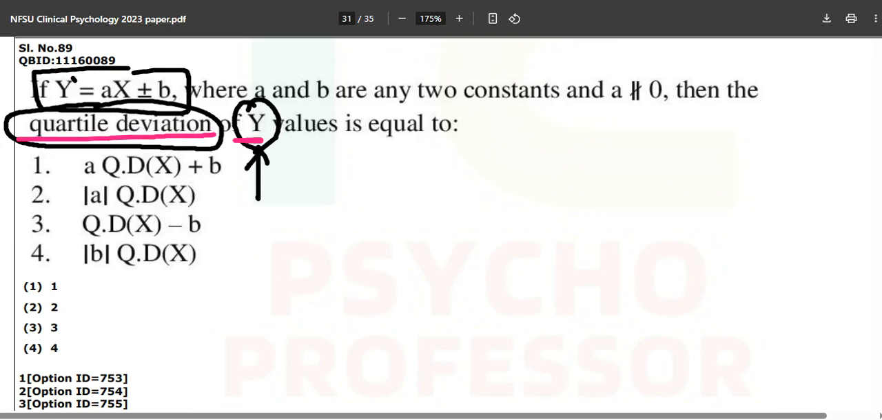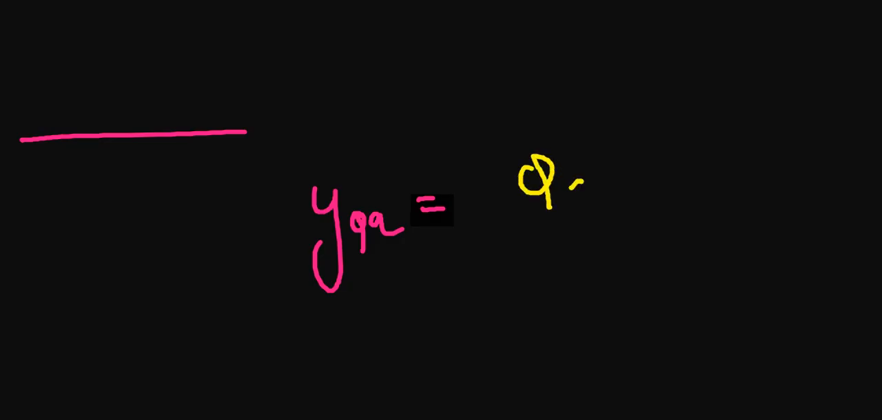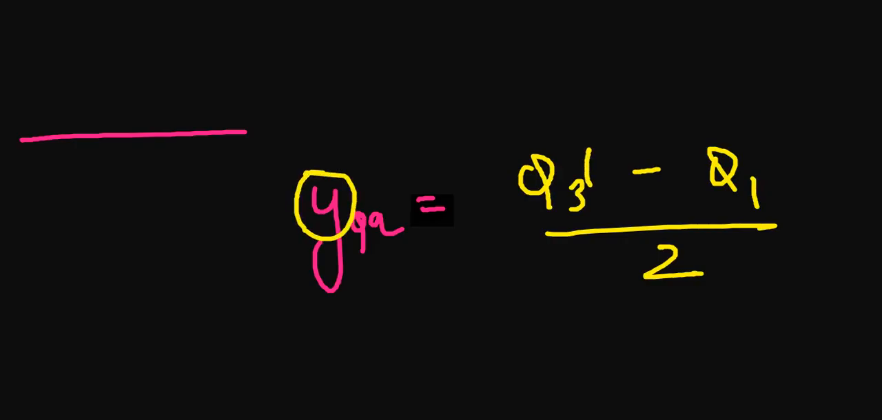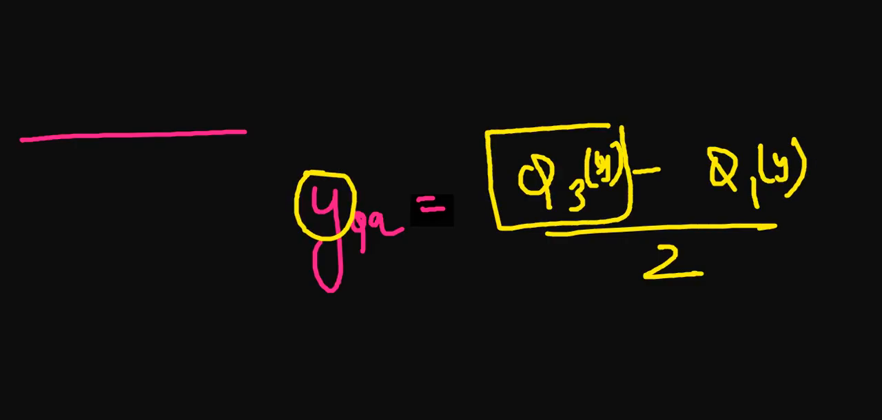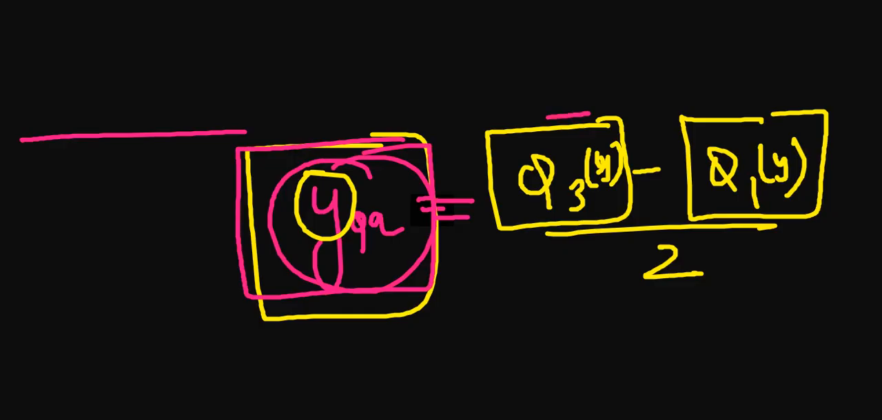For the quartile deviation of y, we need the value. What will it be for y? If I say QD for y, what will it be? Can I write it like this? Q3 minus Q1 divided by 2 was our equation, but we need it for y. So can I write Q3 of y minus Q1 of y, divided by 2? Yes, absolutely. So we need to find this particular thing, the quartile deviation of y: (Q3y minus Q1y) divided by 2.